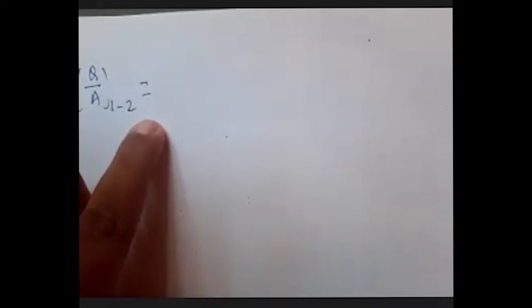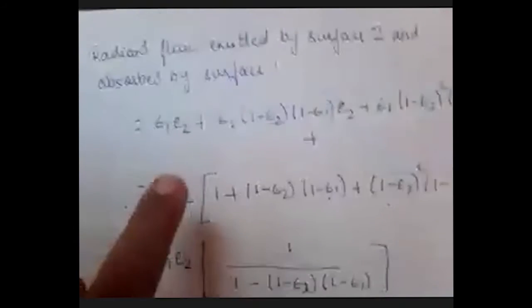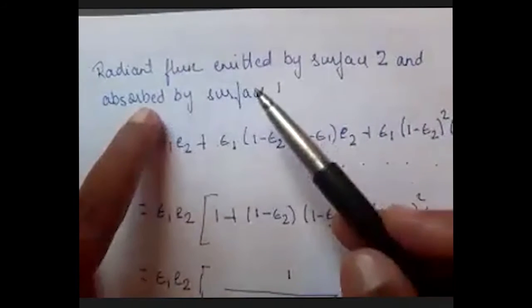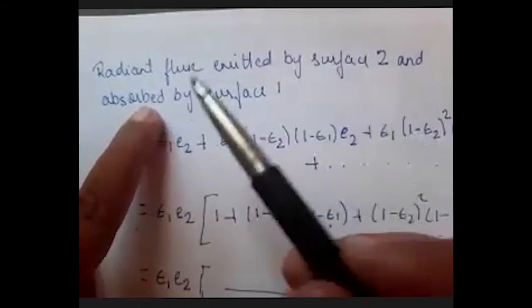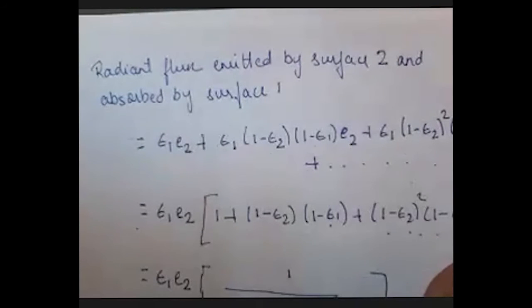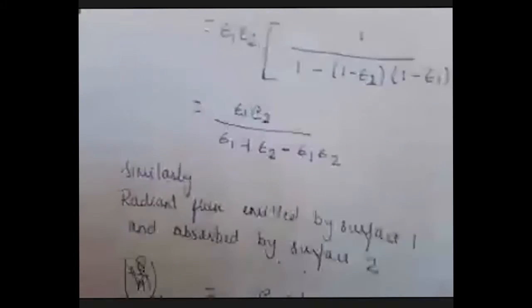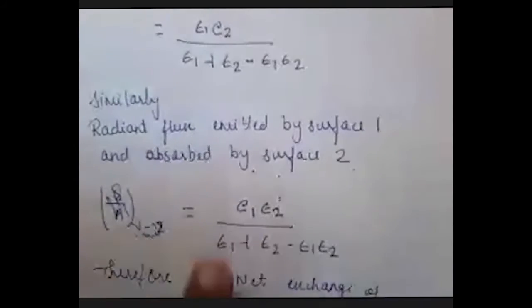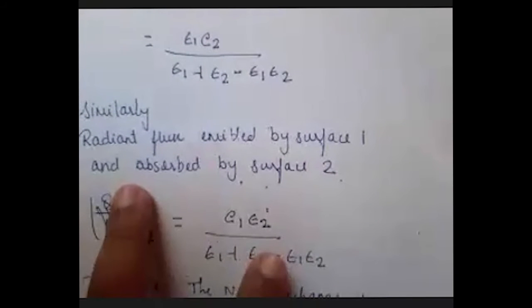It will be equal to the radiant flux emitted by surface 2 and absorbed by surface 1, minus the radiant flux emitted by surface 1 and absorbed by surface 2.